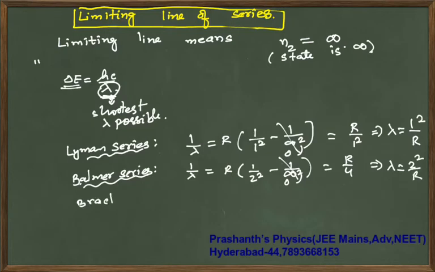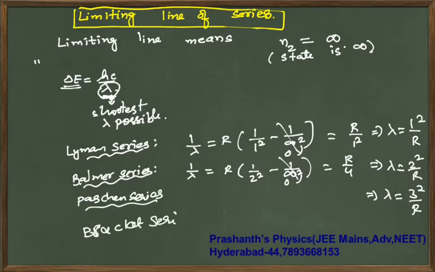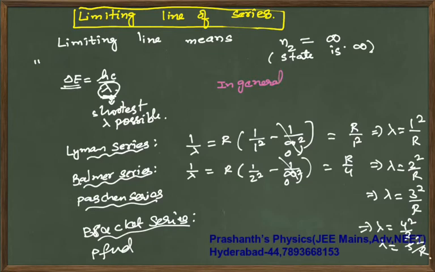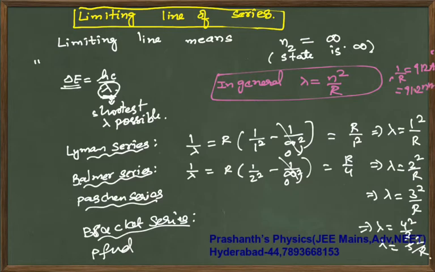For the Paschen series, following the same logic, if they are asking the wavelength of the limiting line, it is 3 square by R. Then for the Brackett series, it's all just a matter of names, lambda will become 4 square by R. For the Pfund series, lambda is equal to 5 square by R. In general, the limiting line wavelength is lambda equal to n square by R. 1 by R is 912 Angstroms or 91.2 nanometers. It is your choice what to use depending upon the units in the question.